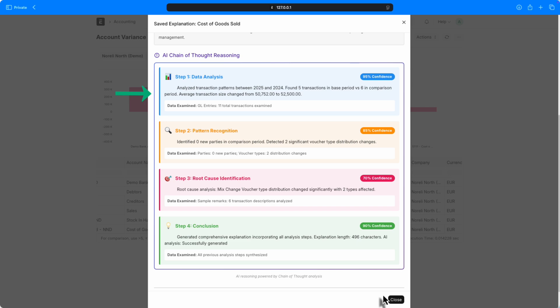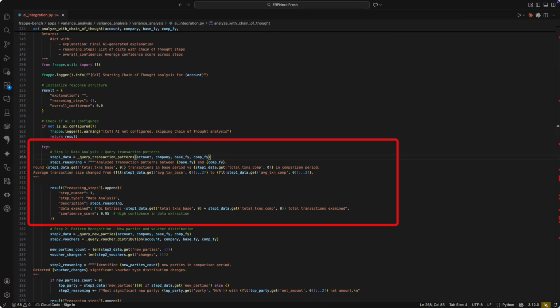Here's what just happened technically. The app ran a SQL query on GL entry. Filtered by account and company. Grouped by fiscal year. Counted transactions. Calculated averages. Then it documented exactly what data it examined, with specific numbers that you can verify.